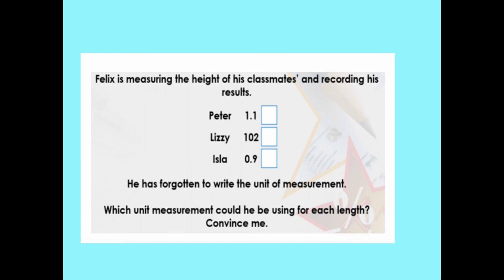I'd say most children are around a metre-ish, so 1.1 metres is a good guess. Lizzie, 102. 102 centimetres is a good guess, because remember, 100 centimetres go into a metre, so it's just bigger than a metre. And Isla, 0.9, same as Peter, metres, just shy of a metre.